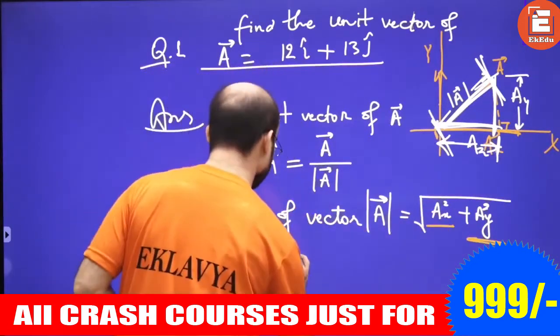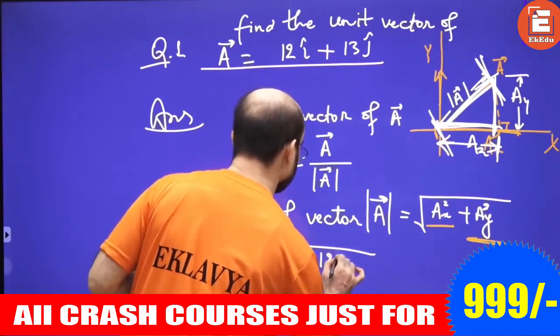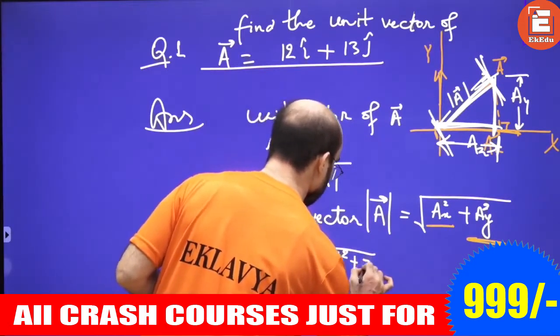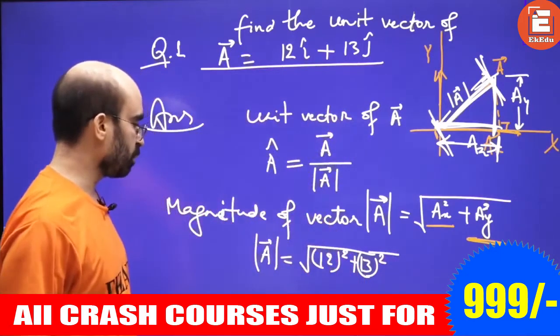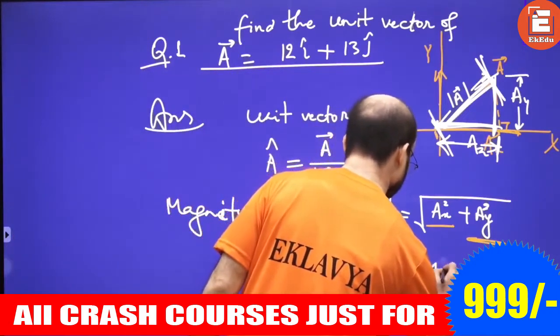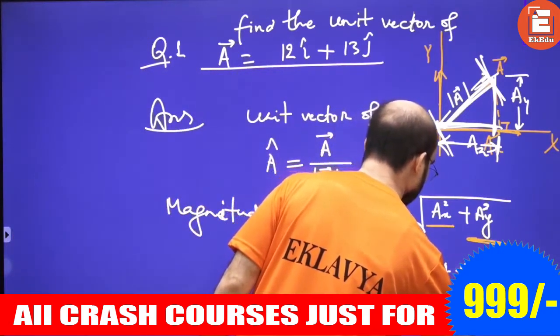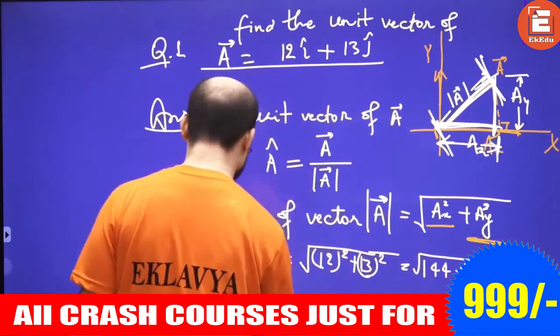So the magnitude would be 12 square plus 13 square, which is 144 plus 169.